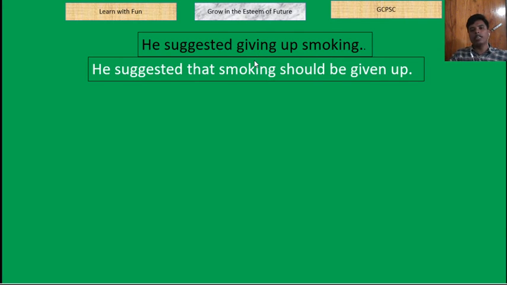You have to memorize this one to get it well understood. So he suggested giving up smoking. So he suggested that smoking should be given up. You may ask, sir, where have you got "should be"? Sir, where did "should be" come from?